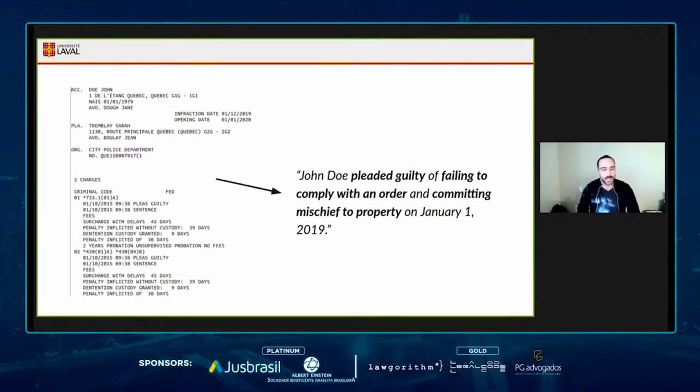So the goal of this project is to take this semi-structured document, extract the relevant information from it, and generate some kind of description out of it. So here we have that John Doe pleaded guilty of failing to comply with an order and committing mischief to property on January 1st, 2019. This is the basic idea of this project.